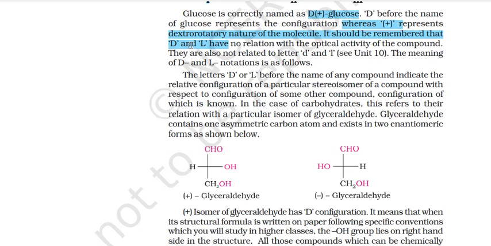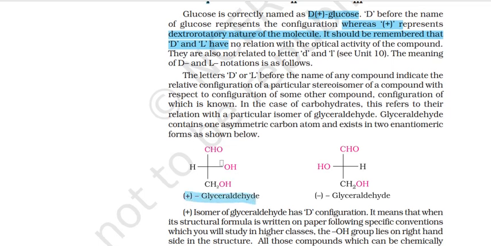We are seeing stereoisomerism here, the isomerism that compounds show due to differences in spatial arrangement, okay. So here plus would mean the OH group is on the right side and minus would mean the OH group is on the left side. It's just the spatial arrangement of this hydroxyl group, and it has nothing to do with the rotatory activity.